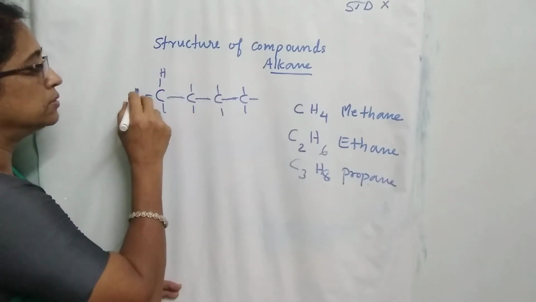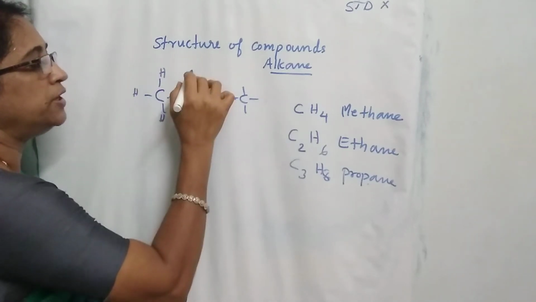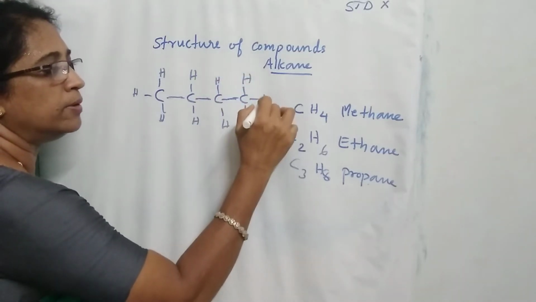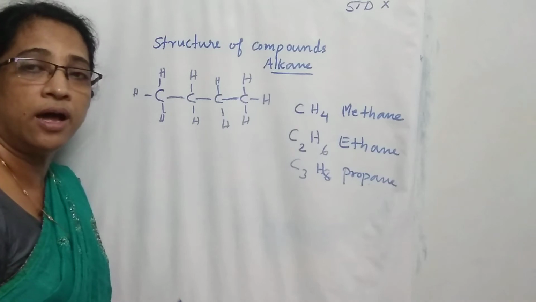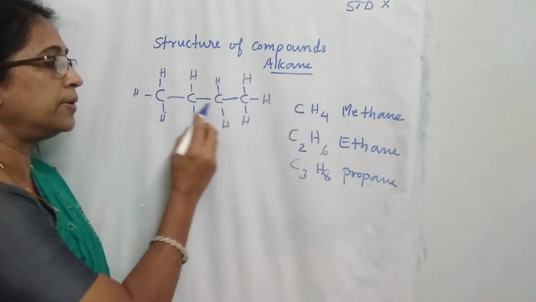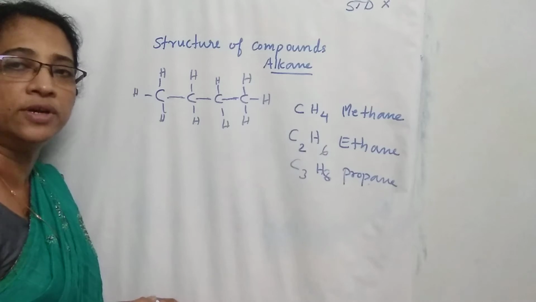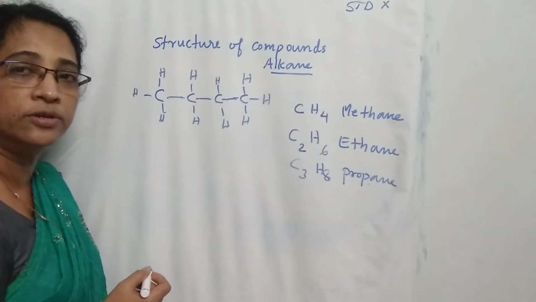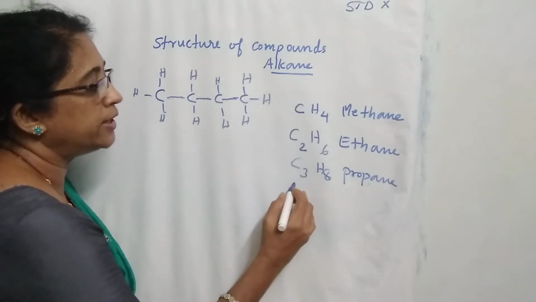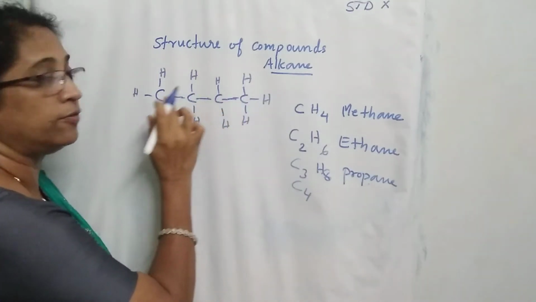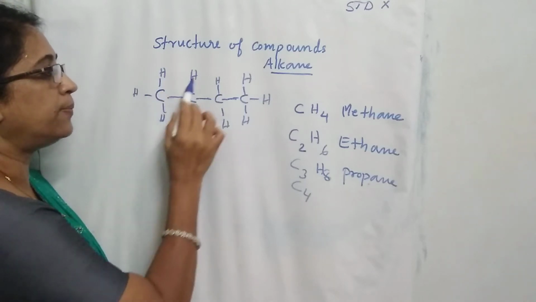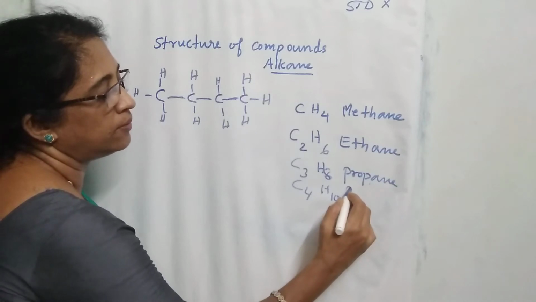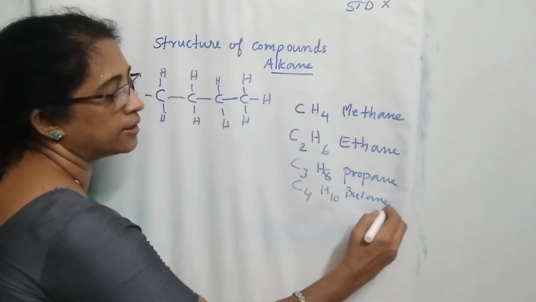Then the remaining valencies of each carbon are satisfied by hydrogen, because these compounds are hydrocarbons. Hydrocarbons with carbon-carbon single bonds are called alkanes. The name of the compound with 4 carbons is butane. The molecular formula is C4, and hydrogen: 3 plus 2, 5 plus 2, 7 plus 3, 10. H10. The name of the compound is butane.